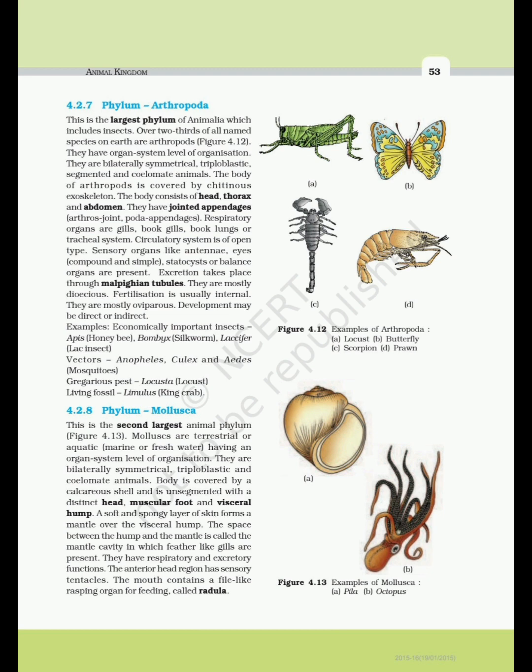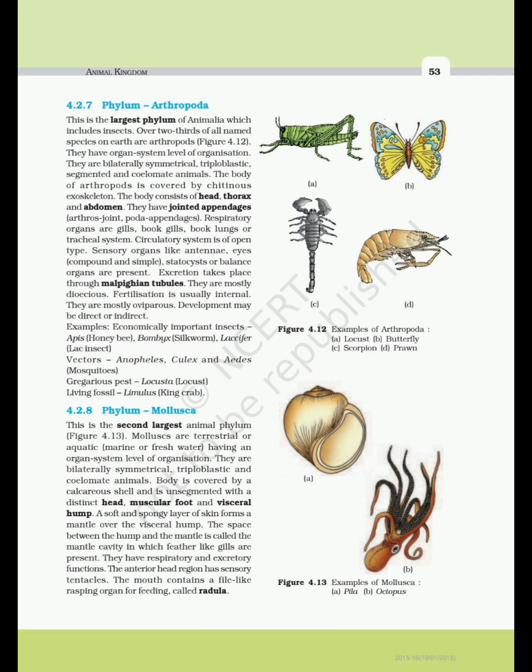4.2.8 Phylum Mollusca. This is the second largest animal phylum. Figure 4.13. Mollusks are terrestrial or aquatic, marine or freshwater, having an organ system level of organization. They are bilaterally symmetrical, triploblastic and coelomate animals. Body is covered by a calcareous shell and is unsegmented with a distinct head, muscular foot and visceral hump. A soft and spongy layer of skin forms a mantle over the visceral hump. The space between the hump and the mantle is called the mantle cavity, in which feather-like gills are present.